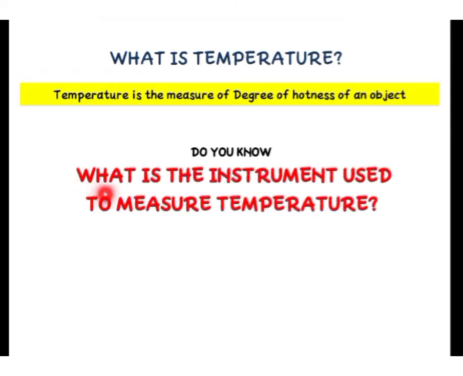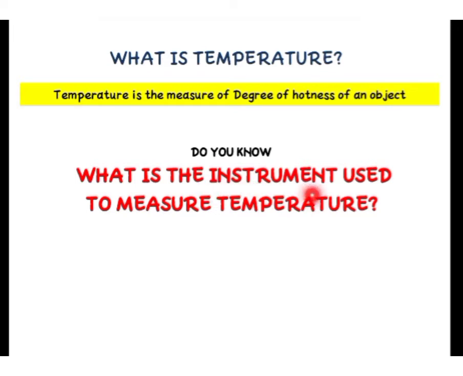Children, do you know what is the instrument used to measure temperature? There must be an instrument, isn't it? Because every time you cannot go and put your hand inside the hot object or cold object and touch and feel and see, because it is very risky, and moreover the results are also not accurate or correct.